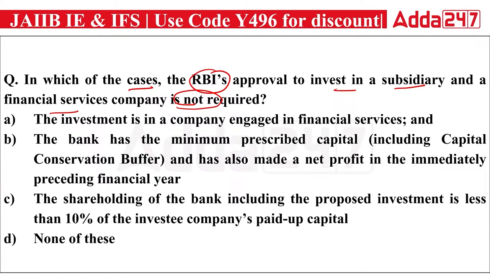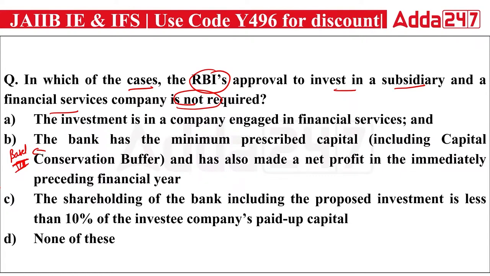The capital conservation buffer was introduced under Basel 3. It is the additional capital that has to be maintained as a reserve by the banks for themselves against any kind of future risk. The capital conservation buffer is 2.5% of the risk-weighted assets of a bank, and the bank has also made a net profit in the immediately preceding financial year. And the third is saying that the share of the bank, including the proposed investment, is less than 10% of the investee company's paid up capital.